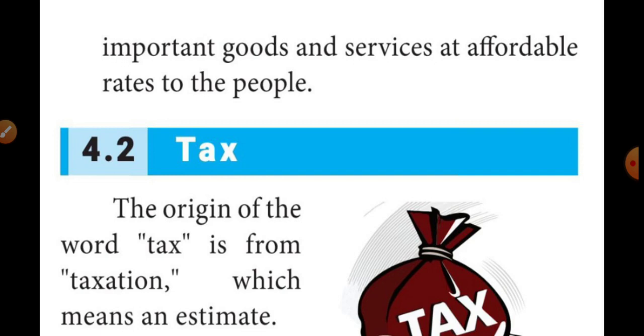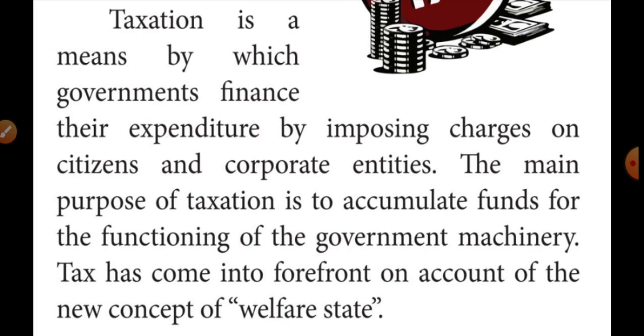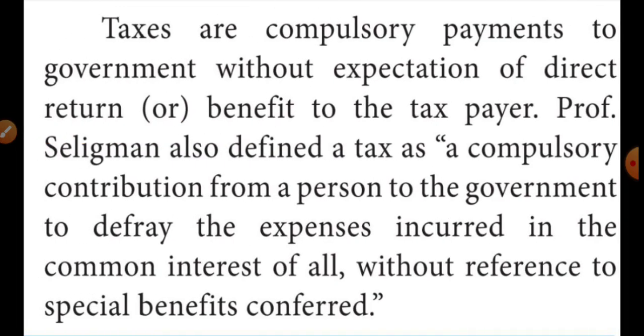We must pay taxes to the government without any expectation. Some professors, like Seligman, and other economists mentioned that the tax system is compulsory payments to the government without any expectation.